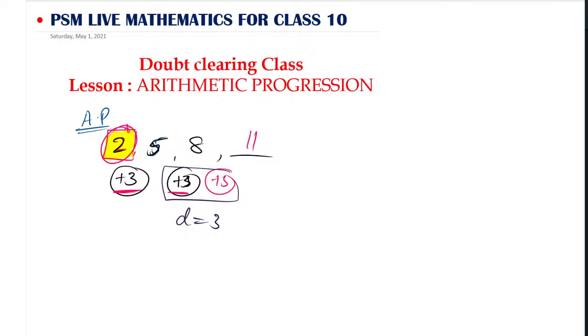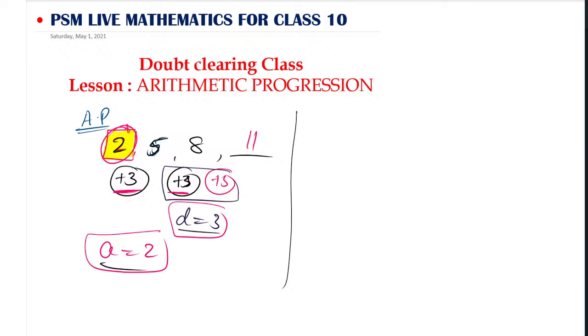Very importantly, you have to understand this. Similarly, anything else we have here? Leaving this, yes, the first number is the a value, that is 2. These are the things we have to remember. When a sequence is given, we have to understand what the a value is and what the d value is. This is our basic. Then we can find the next numbers also.